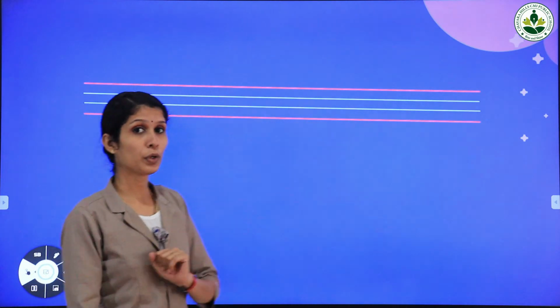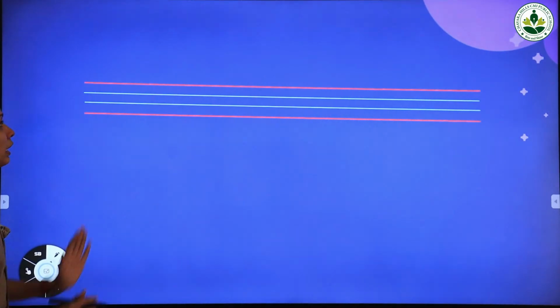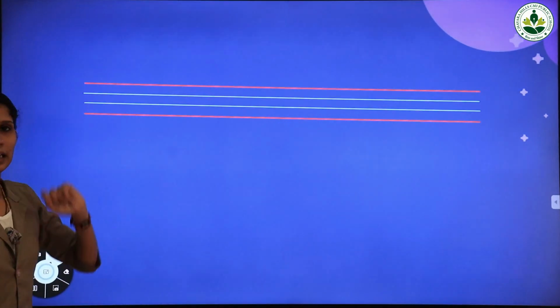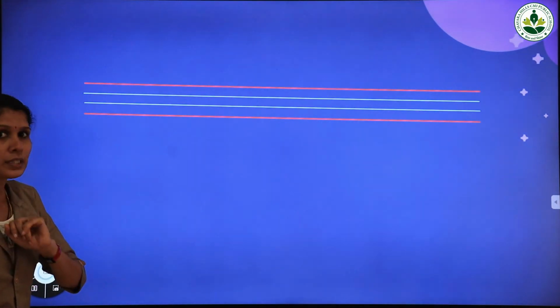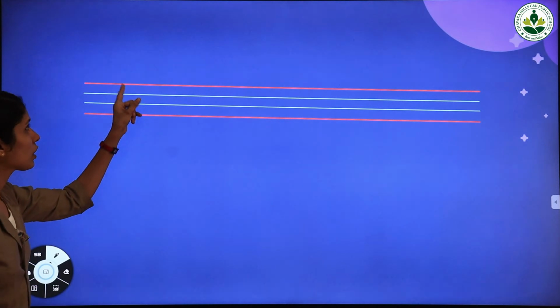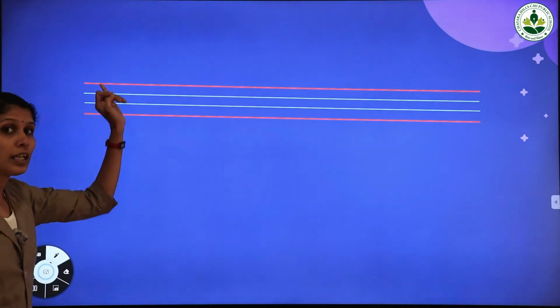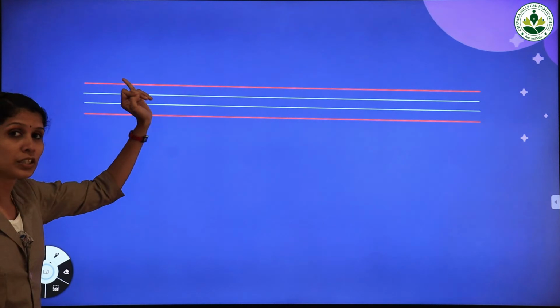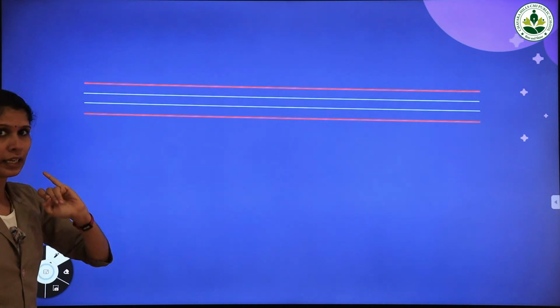Okay. All of you listen. Capital letter U starts from the first red line, touches the two blue lines, and again it goes up and touches the first red line.